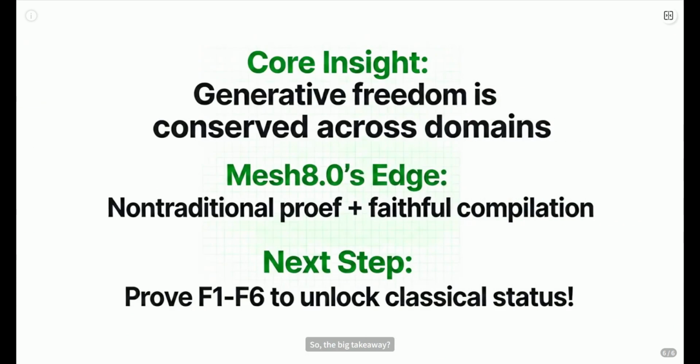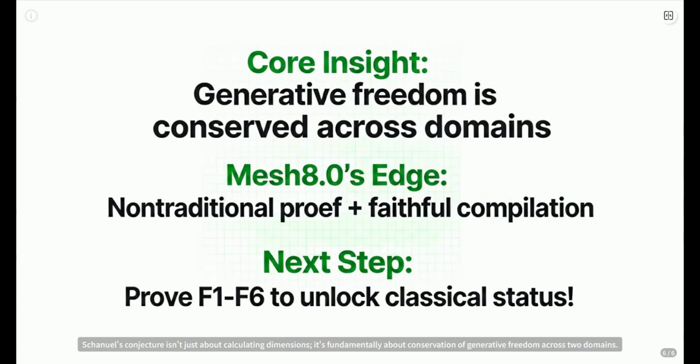So the big takeaway? Schanuel's conjecture isn't just about calculating dimensions, it's fundamentally about conservation of generative freedom across 2 domains. Mesh 8.0 offers a fresh, non-traditional proof path, keeping everything explicit and traceable. The final step: proving those F1 to F6 translation rules hold true. That's the key to unlocking its status in classical mathematics. Pretty neat, huh?